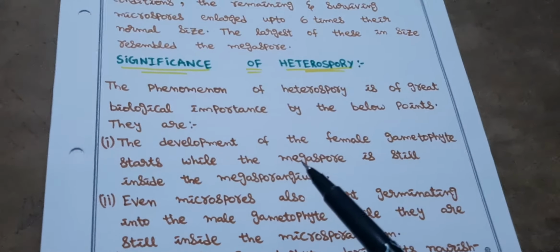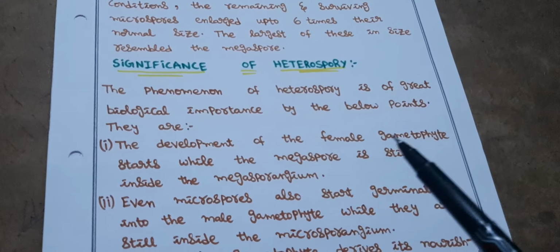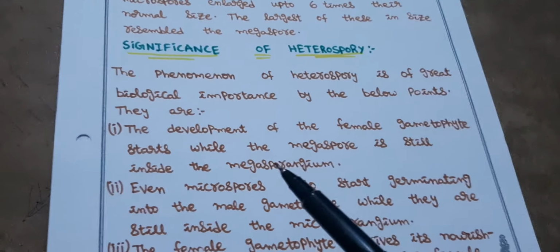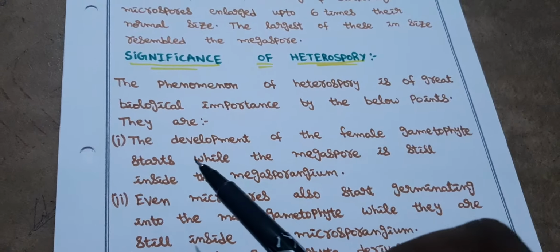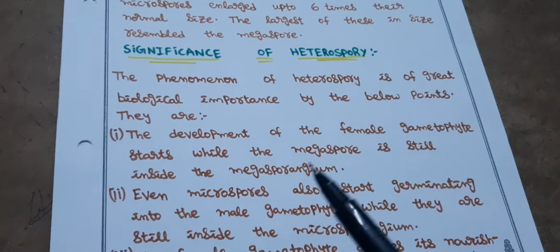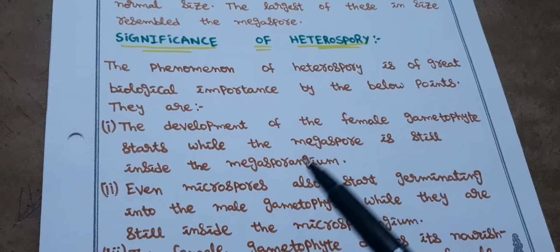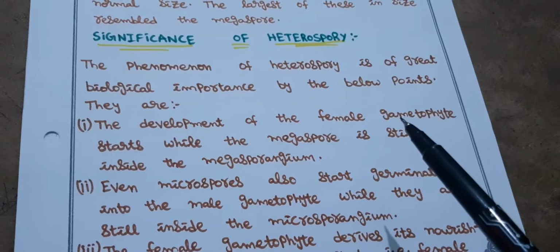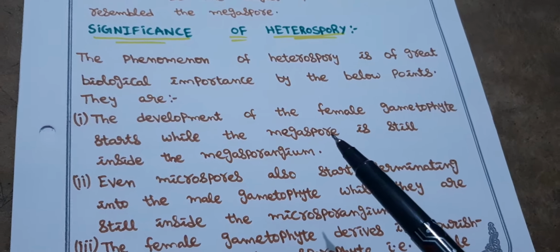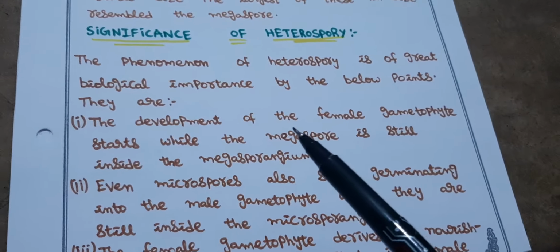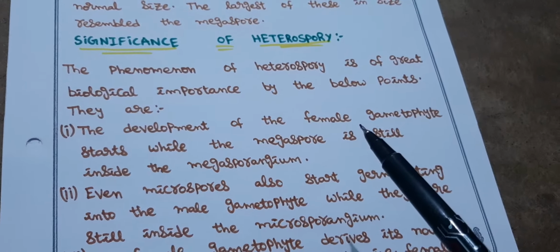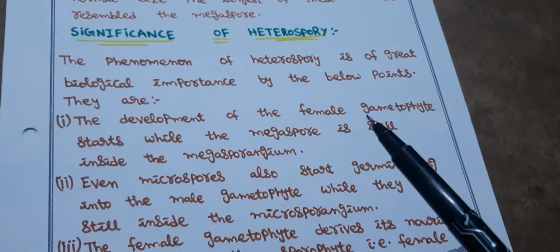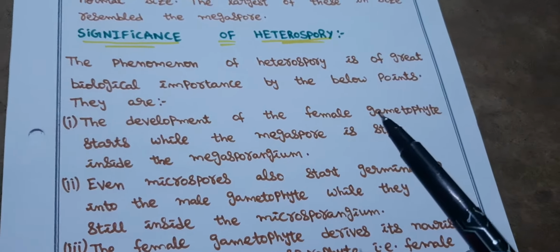That means in homospory, the development of the female gametophyte takes place after germination. But here, the development of the female gametophyte starts while the megaspore is still inside the megasporangium. When the megaspore is present inside the megasporangium only, the development of the female gametophyte takes place. But when it comes to homospory, it will not take place like that. The development of the female gametophyte takes place on the external surface, in the external environmental conditions. That is, on the soil, the development of the female gametophyte takes place.